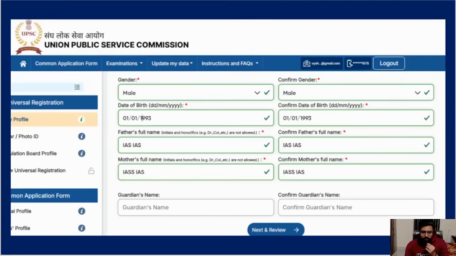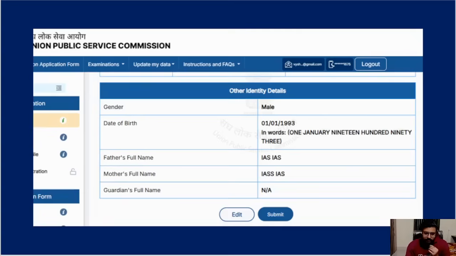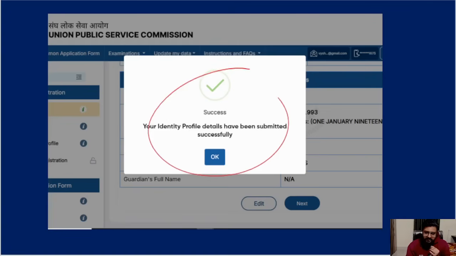And on the next page, this is all dummy data. Completely dummy. If you see IAS, I have filled in dummy data, and later a problem will come for you people. You have to fill in the correct details only, because it will cross-check your Aadhaar. After that, it will show what you have filled, and then ask whether you want to submit. With the identity profile, you have just done the first line of the first section. After that, it will tell you that you have successfully done the data.